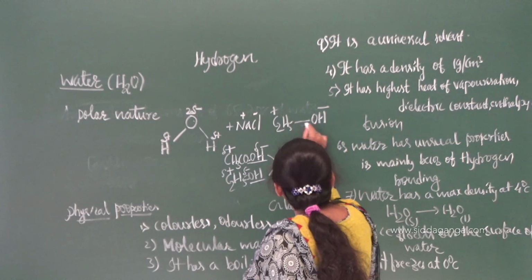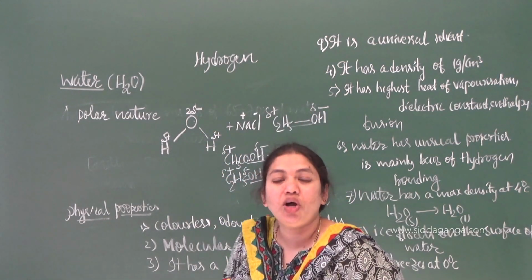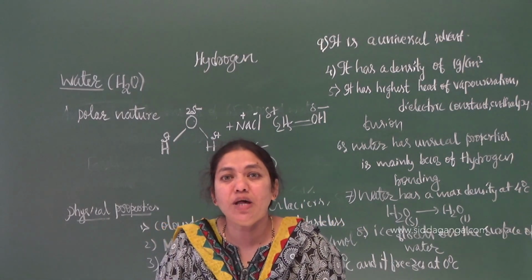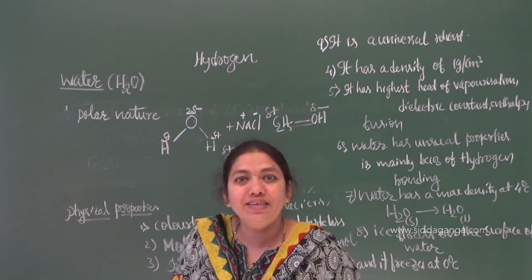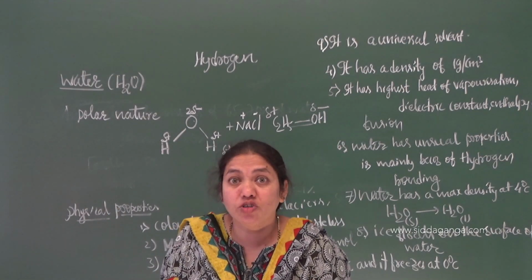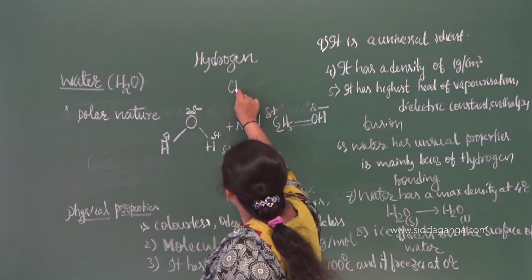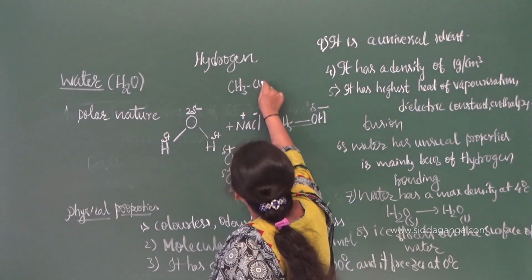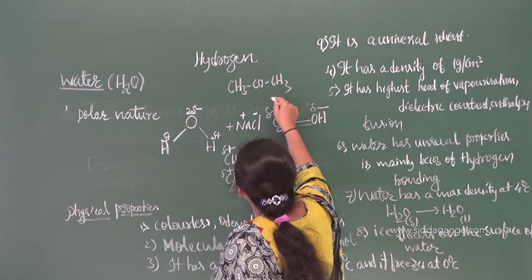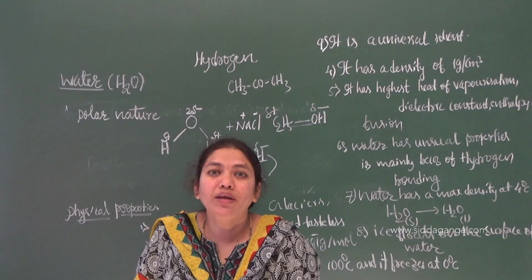So because of this polar nature, it is also soluble in water. Not all organic substances, but some like acetic acid and lower members of alcohols are soluble in water, like acetone also, that is a ketone, CH3COCH3.